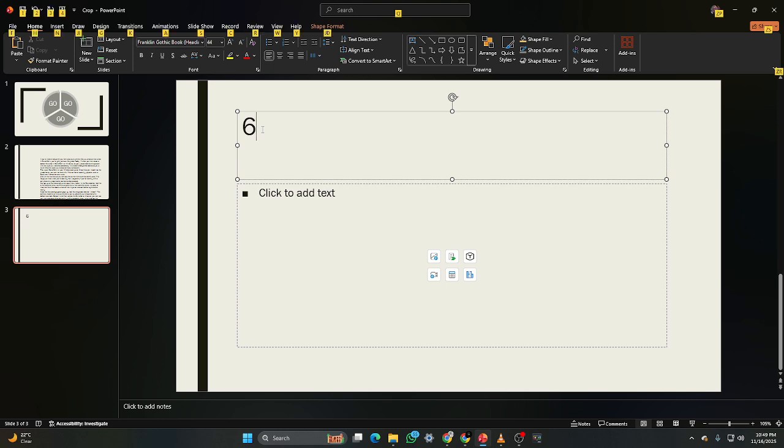Now for the part most people don't know. PowerPoint supports special characters through keyboard codes, and the cube symbol is one of them. All you need to do is press and hold the Alt key on your keyboard. While holding it down, type 0179 on your numeric keypad. As soon as you release the Alt key, the cube symbol will instantly appear.